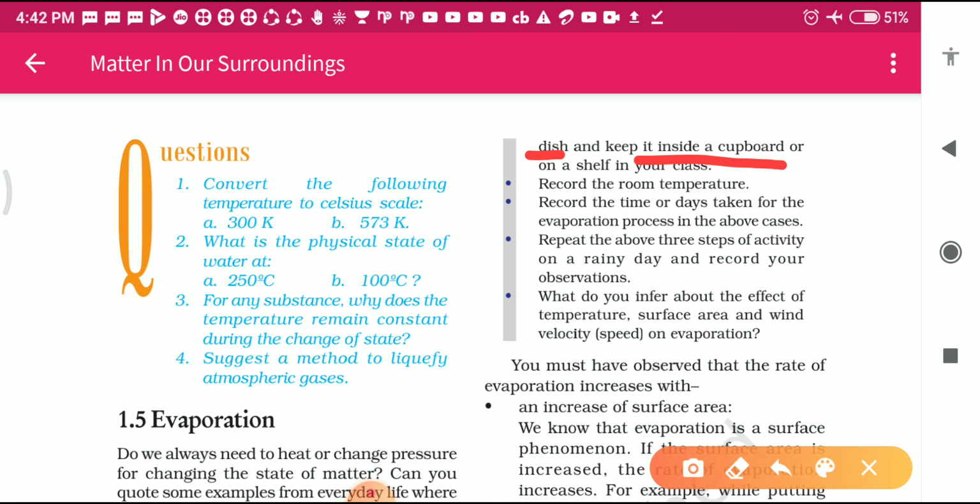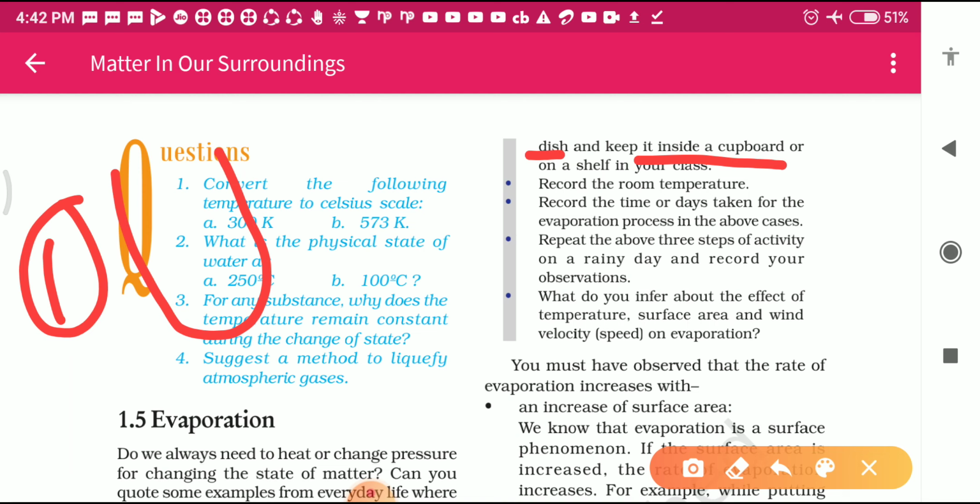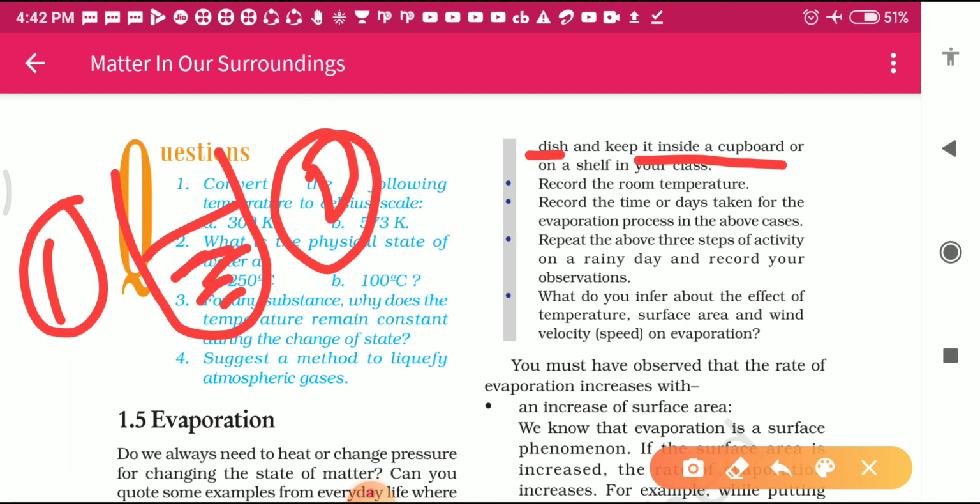Record the room temperature. Record the time or days taken for the evaporation process in the above cases. Now we have two cases here. In the first case, we have taken 5 ml of water in a test tube, and in the second one, we have taken the water in the china dish.